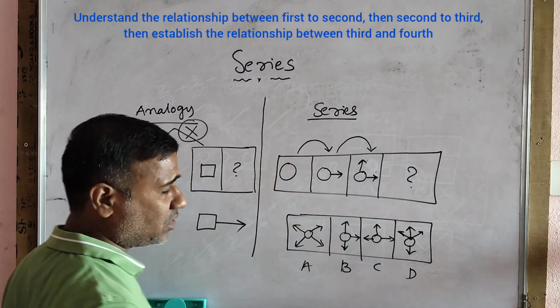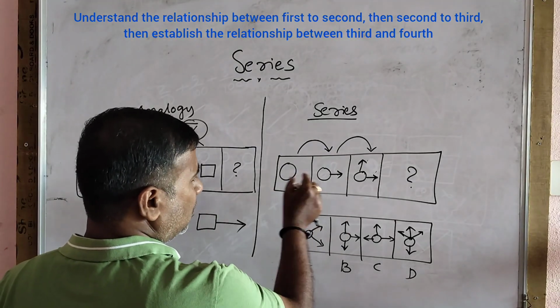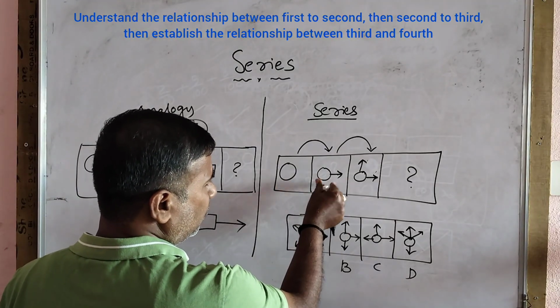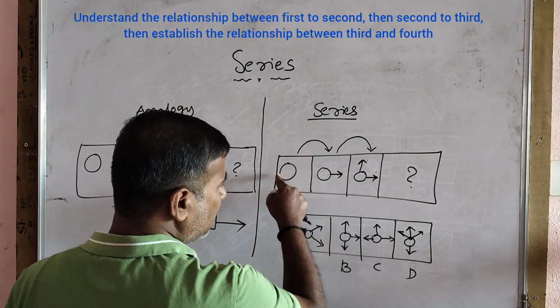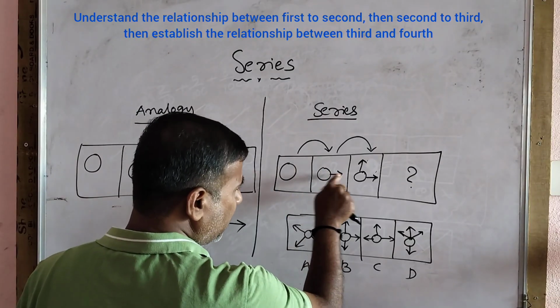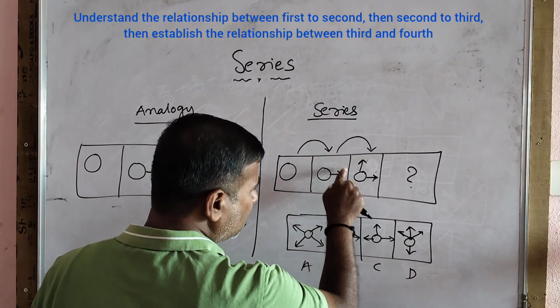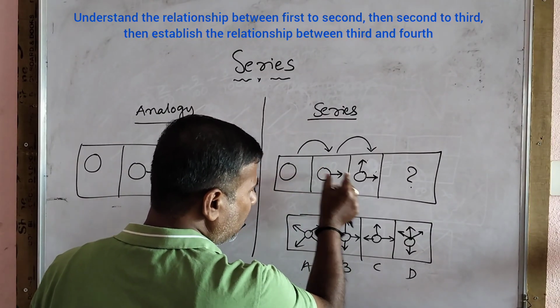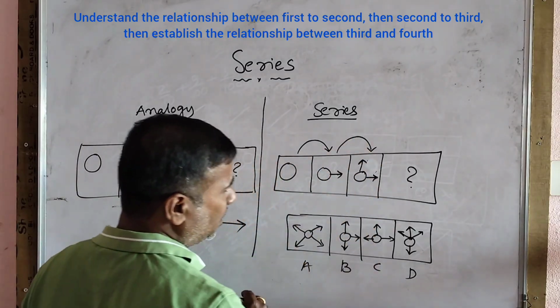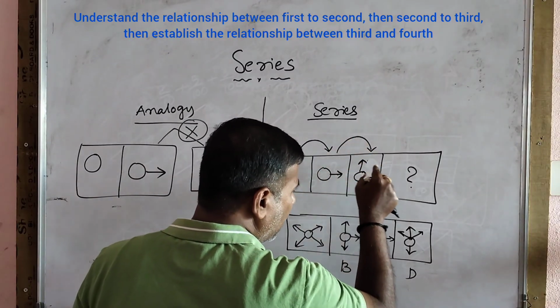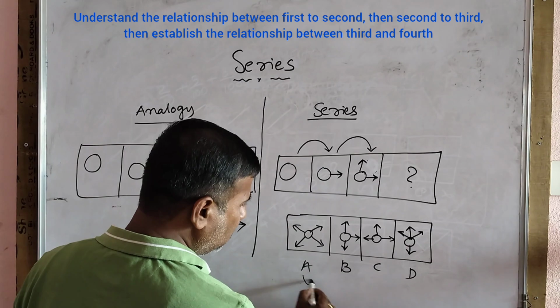So which is the correct answer? You see, from this figure to this figure, the initial figure exists as it is, and some additional part has come. From here to here, the complete part is present and some additional has come. So similarly, this complete part should be there. So here it is changed. This is wrong.